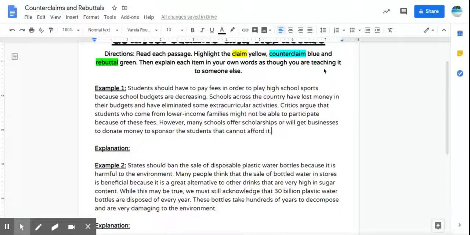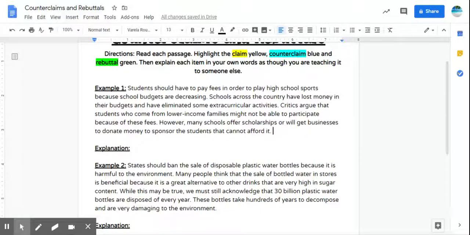I think this one is a pretty easy example because we have some keywords that are helping us. When you see the word however, that should stand out to you. When you see the word critics, that should stand out to you because those are key terms, keywords that we're looking for. So first thing we need to do is figure out the claim.